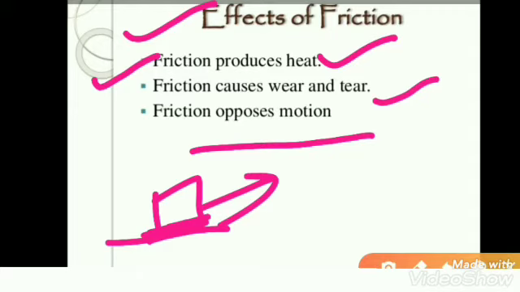After some time you can see changes in the surface of your tires, shoes and sandals. It is due to friction force. So these are the effects of friction force.